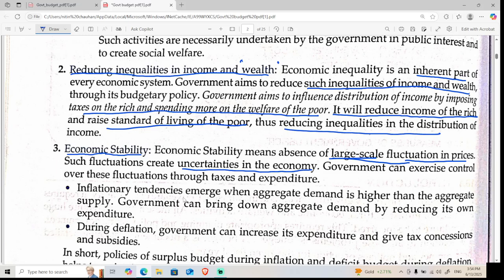But right now we are talking about how economic stability comes with a great budget. Economic stability means absence of large-scale fluctuation in prices. Such fluctuations create uncertainties in the economy. Government can exercise control over the fluctuations through taxes and expenditure. If there is uncertainty in the economy, like people are not able to get a job, what can the government do? Government can provide opportunities to the people to get more jobs.